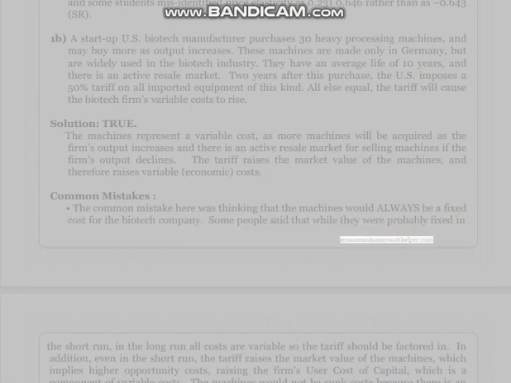in the long run all costs are variable, so the tariff should be factored in. In addition, even in the short run, the tariff raises the market value of the machines, which implies higher opportunity costs, raising the firm's user cost of capital, which is a component of variable costs. The machines would not be sunk costs because there is an active resale market, and the higher market value means that the firm could receive a higher return than before if it chose to sell. Finally, as the question said, the firm could buy more if output increased, or sell them if output decreased, implying that it would be a variable cost.